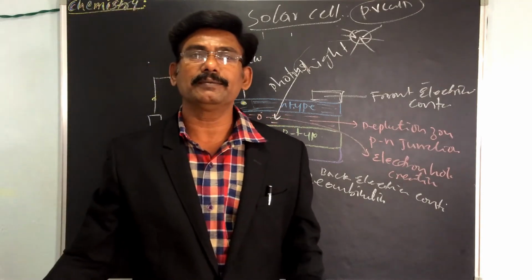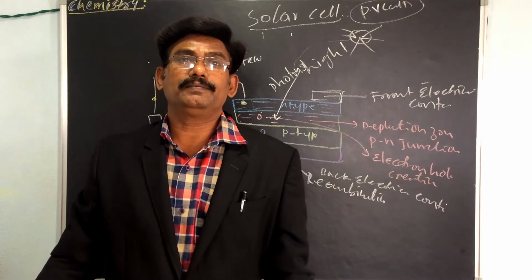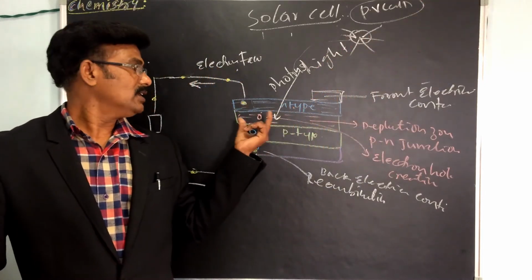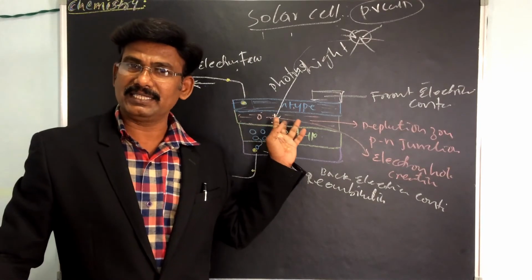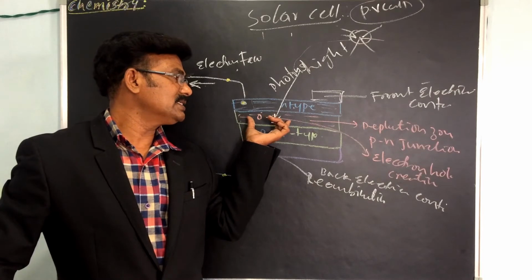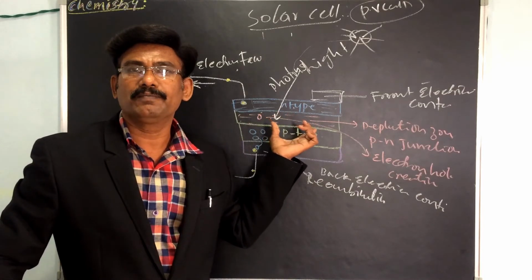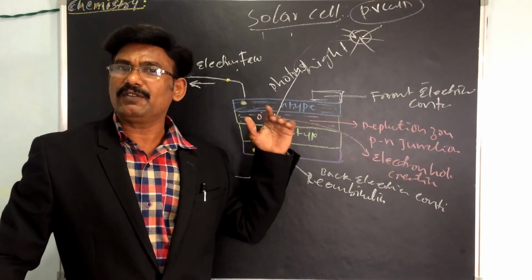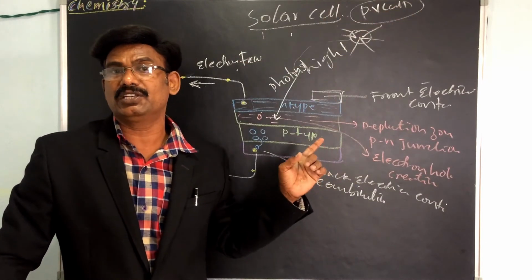I will tell you about the construction. What is it? One solar cell junction diode, that is a PN junction, or we can say depletion zone. Its construction is a little different from the conventional PN junction.